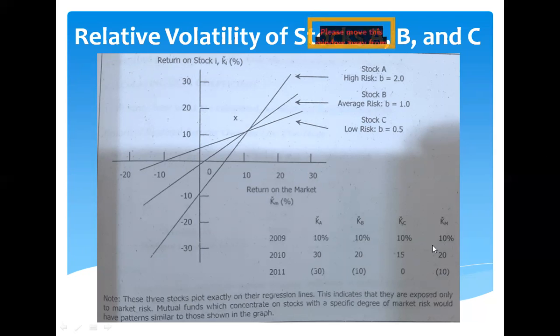Okay, the return is 10%, or the dividend yield plus capital gains yield. And stocks A, B, and C, for high, average, and low risk, also had returns the same as the market, 10%.